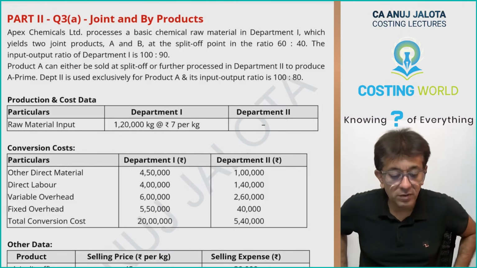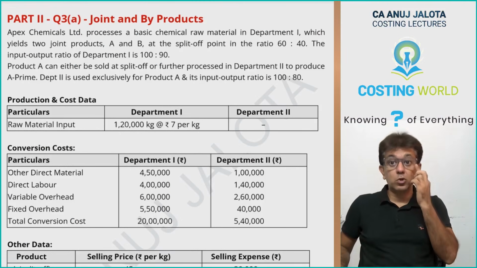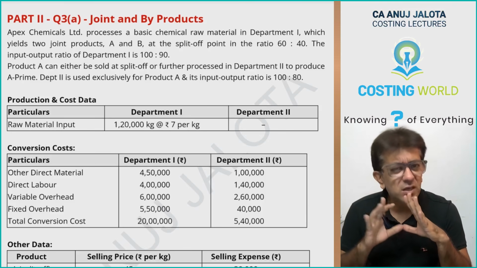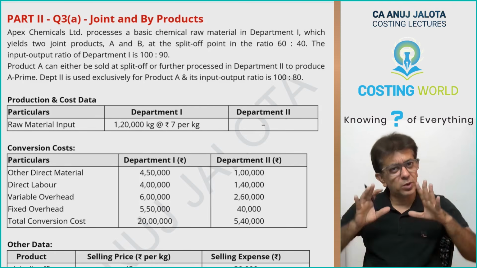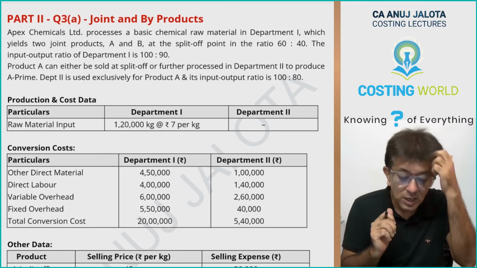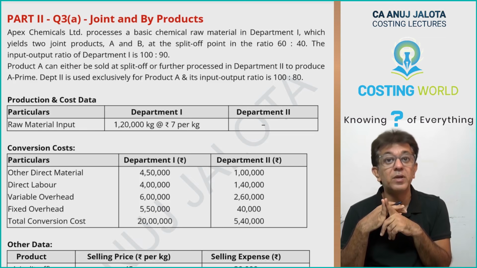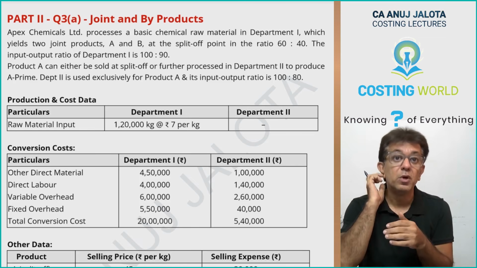Chalo guys, we'll start away with question number 3. This was on joint products and byproducts. Not a tough question, but not too easy also. You have to be thinking few things. Let's do this. This is all about apportionment of joint cost, and also over here there will be a fund of depth of processing, whether you should do further process or not.